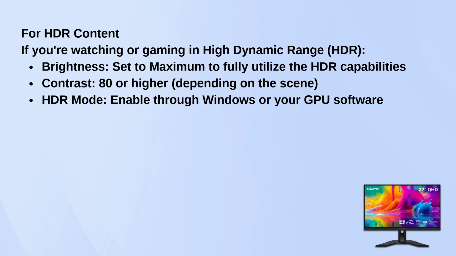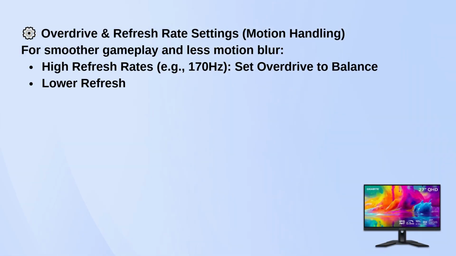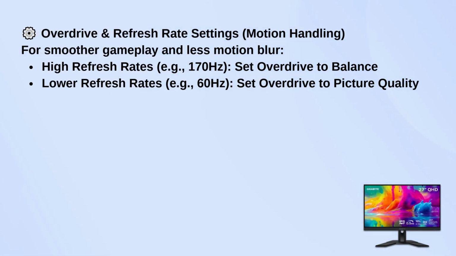For motion handling, if you're gaming at high refresh rates like 170 Hz, set overdrive to balance to reduce motion blur. For lower refresh rates like 60 Hz, set overdrive to picture quality for the clearest image.